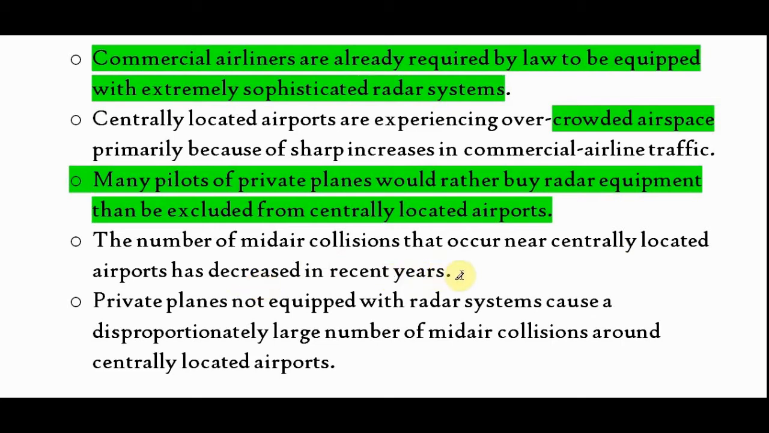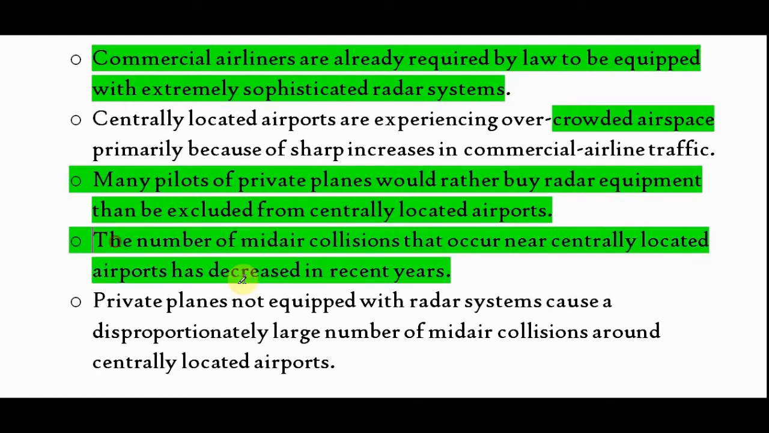D says the number of midair collisions that occur near centrally located airports has decreased in recent years. Now the passage says it will decrease, and this says it has already decreased. So if it has decreased, it does not support the argument. Why? Because the argument is about such a thing will help. So we need a piece of information that talks about how they are the reason, and after the reduction there will be less collision. And option D is about the number of midair collisions that occur having decreased. So already decreased means what? It has already happened, but the conclusion is about expectation.